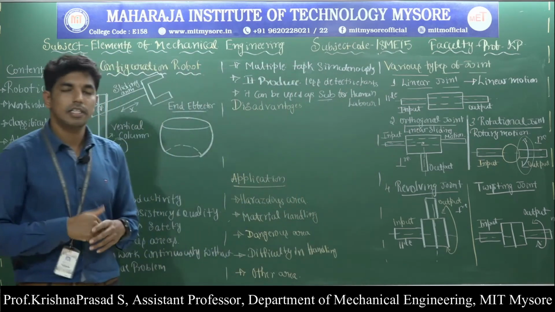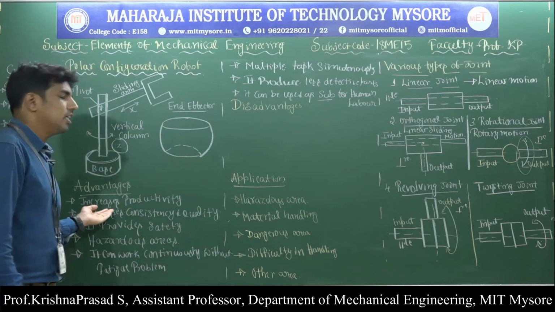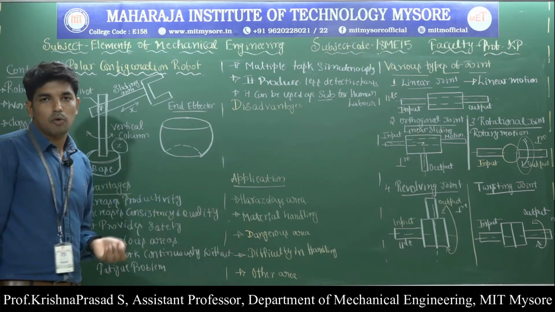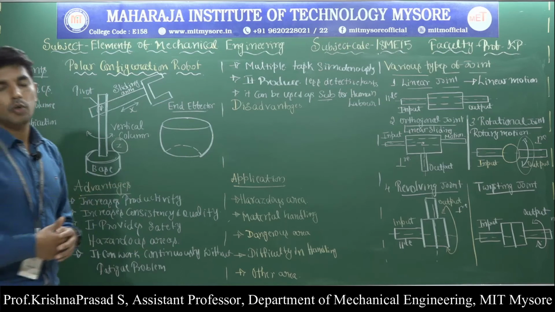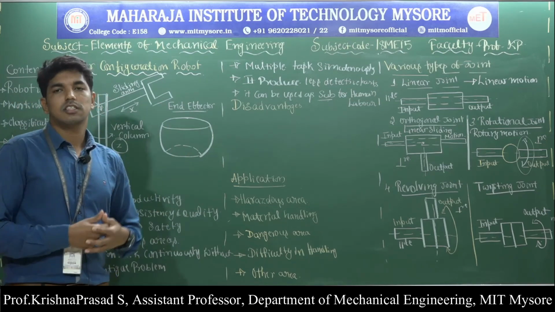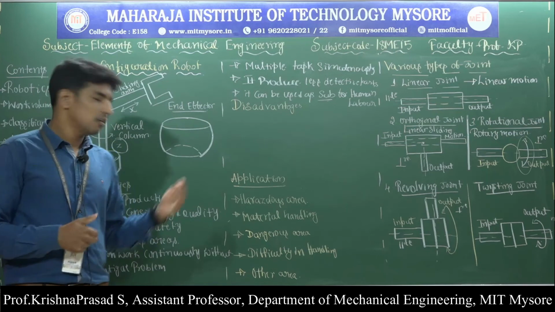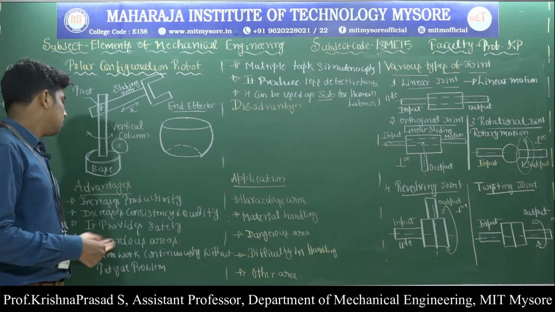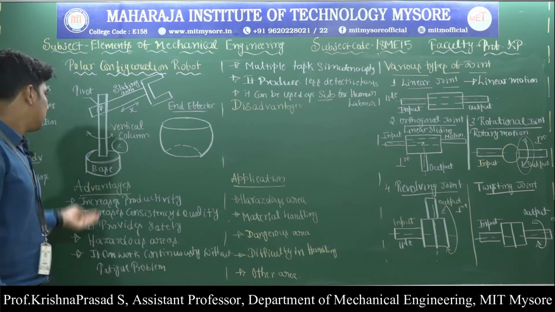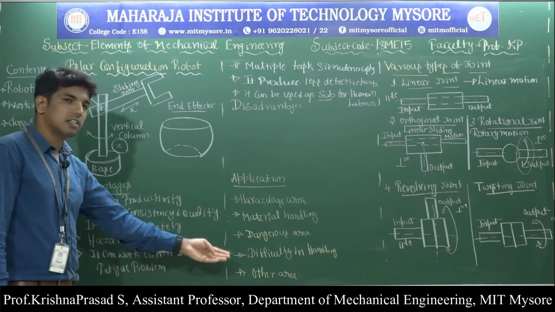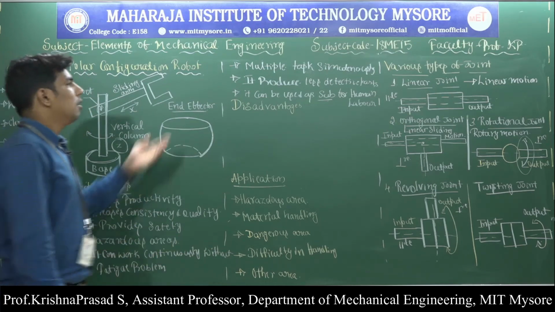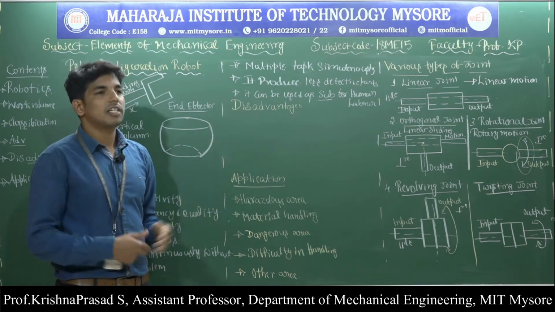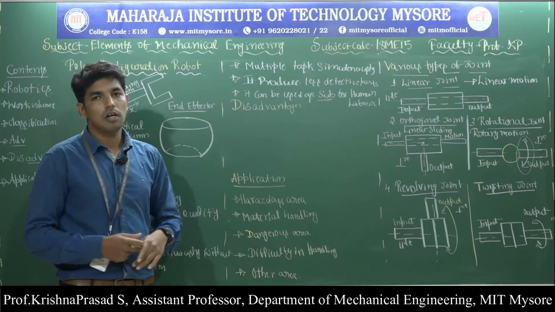So these are some of the advantages of the industrial robot. First one, it increases the productivity of the operation. Then it increases the consistency and quality of the product. Why? Because in case of human error, consistency and quality of the product come down from time to time. It also provides the safety of the operator. That means even hazardous areas can be operated with the help of the industrial robot. Then it can work continuously without facing any fatigue problem. Multiple tasks can be performed. Then it produces less defective parts. Then it can be used as a substitute for human labor.